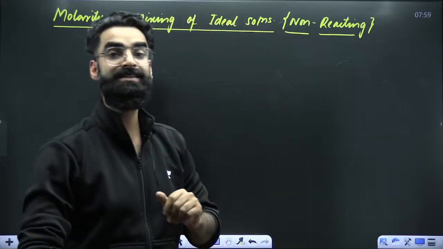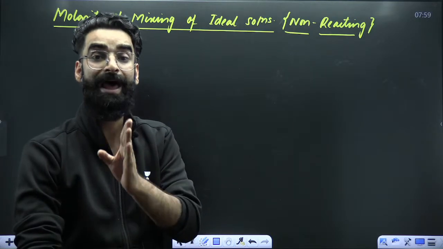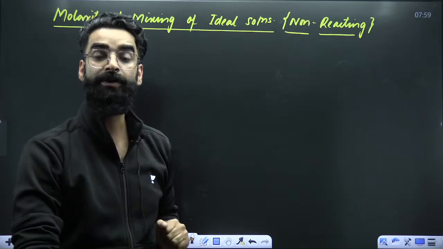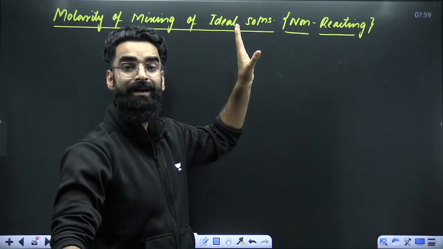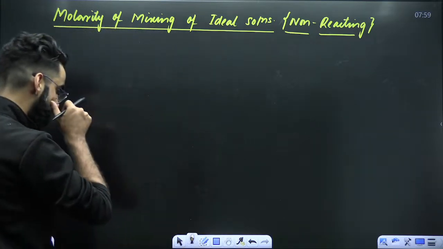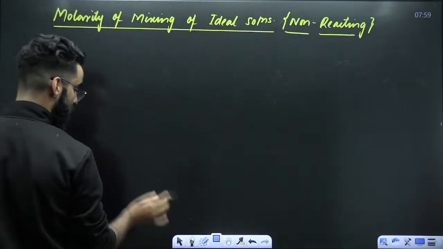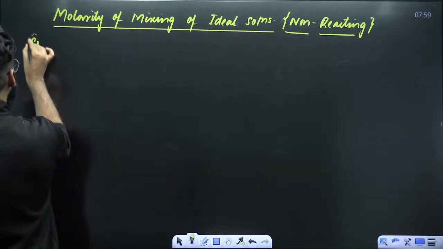Now there is something called molarity of mixing. Right now I was talking about the molarity of dilution. Now I'm going to talk about the molarity of mixing of non-reacting solutions. Try to understand what it exactly means. Case 1.